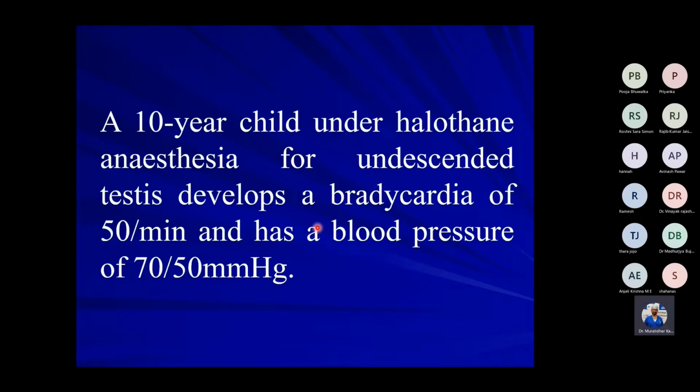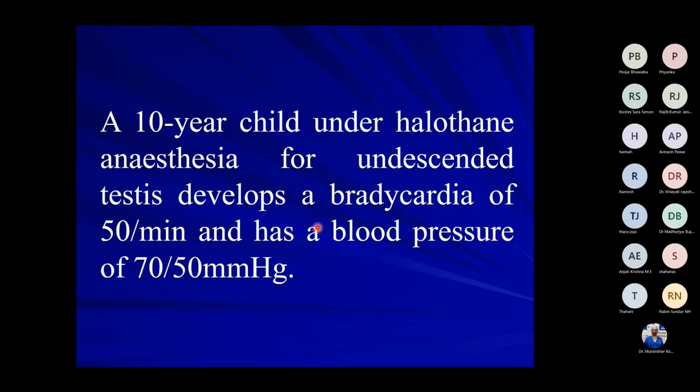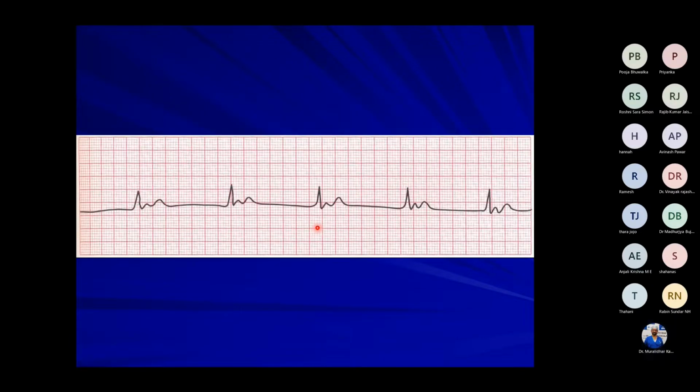This is the case. A 10-year-old child under halothane anesthesia for undescended testis develops a bradycardia of 50 per minute and has a blood pressure of 70/50. This is a child, so 50 is bradycardia for the child, certainly. And blood pressure is slightly low and the ECG looks like this.